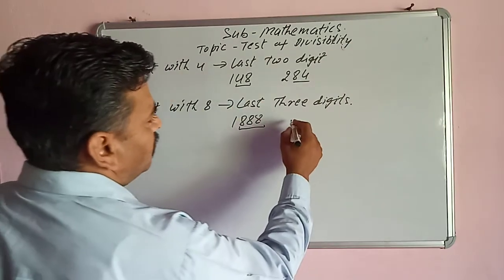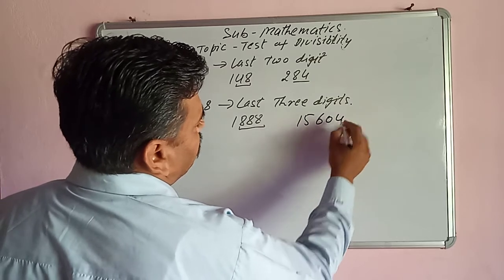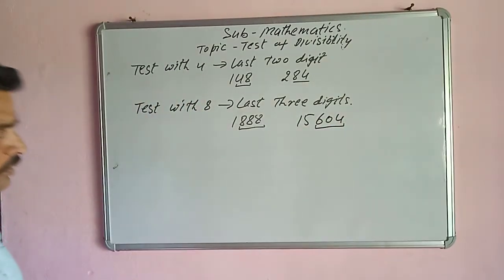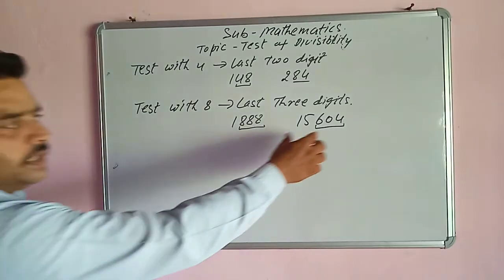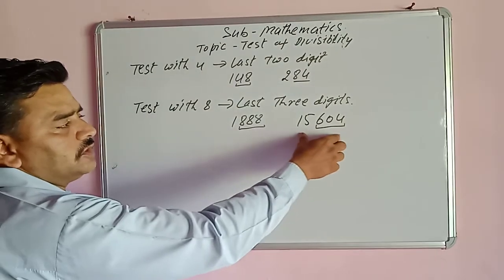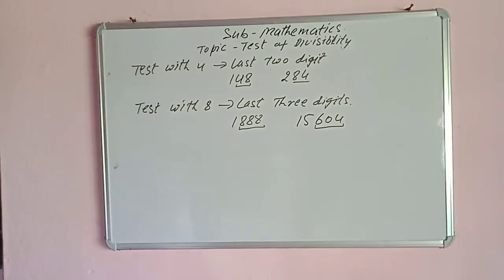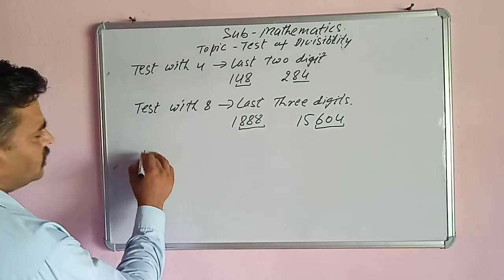Take another example. If it is 15,604, we will divide only 604 by 8. If 604 is divisible by 8, then we can say that this number is divisible by 8, otherwise not. So next, test with 6.